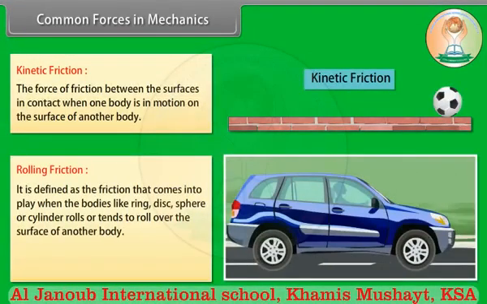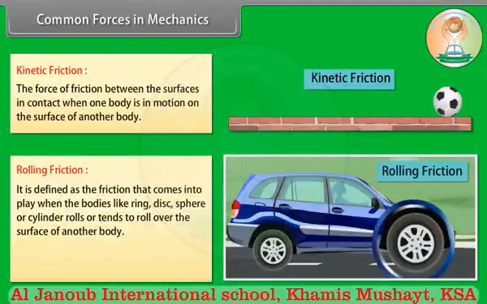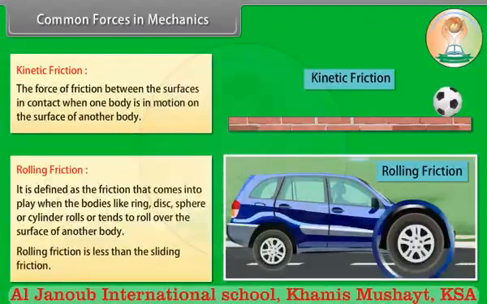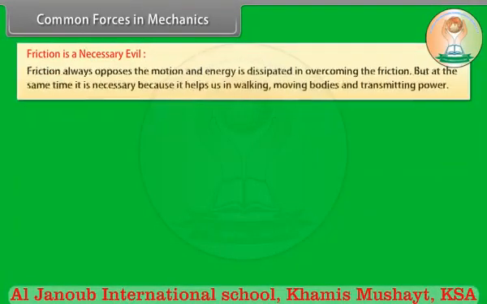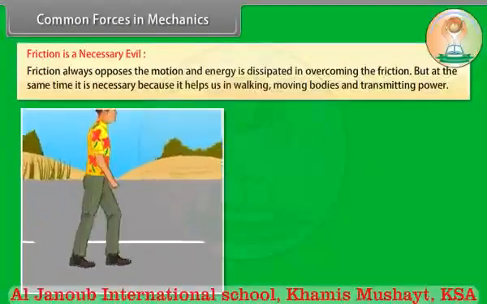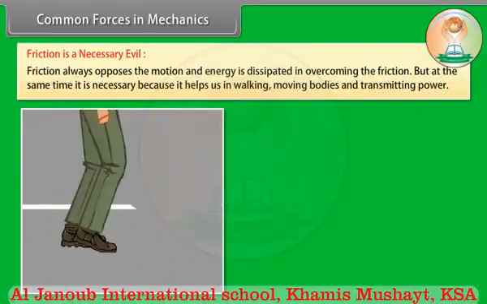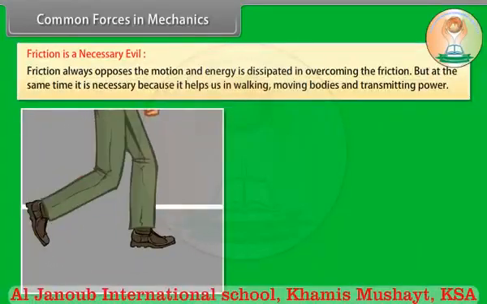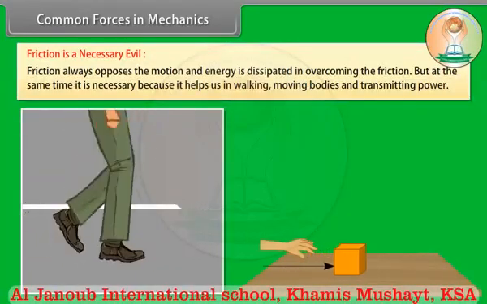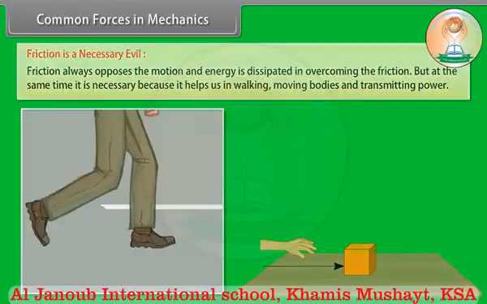Rolling friction. It is defined as the friction that comes into play when the bodies like ring, disc, sphere, or cylinder rolls or tends to roll over the surface of another body. Rolling friction is less than the sliding friction. Friction is a necessary evil. Friction always opposes the motion and energy is dissipated in overcoming the friction. But at the same time, it is necessary because it helps us in walking, moving bodies and transmitting power.